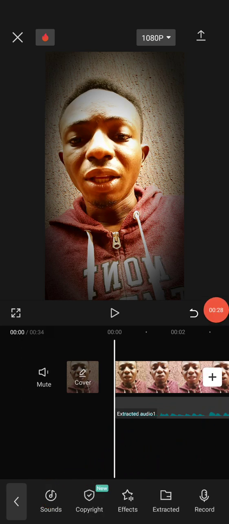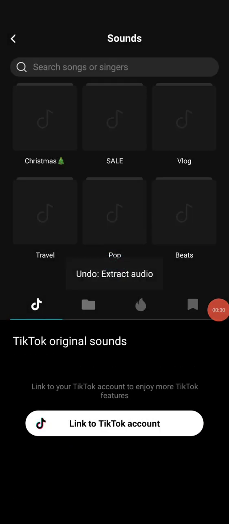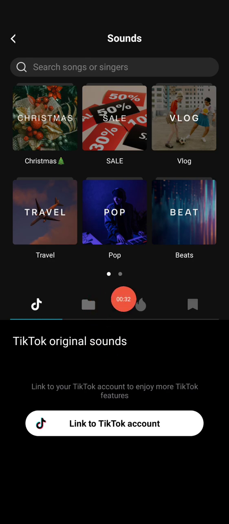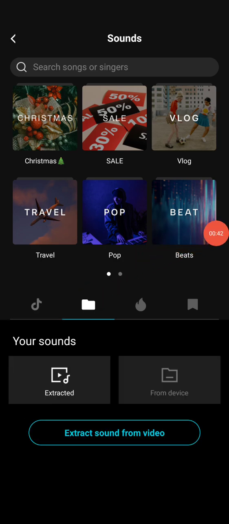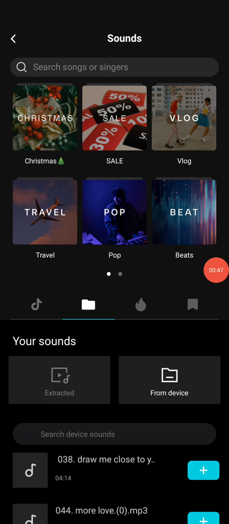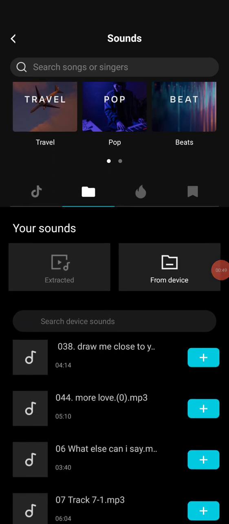So for sound, I'll just click on sound. So I'll either import from my phone or use already existing voice. So I can click here and you can link your TikTok account so that you can use TikTok original sounds. So I can click on this and pick from my device. So from my device now, you can see these are music on my phone.